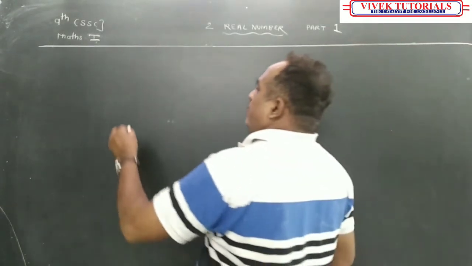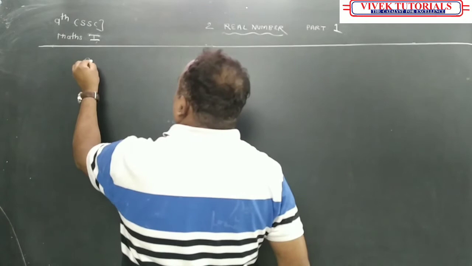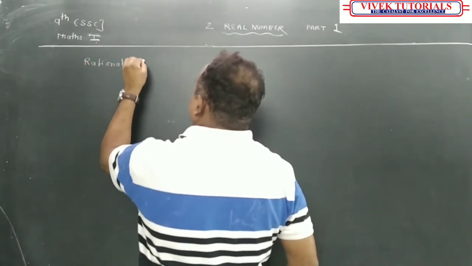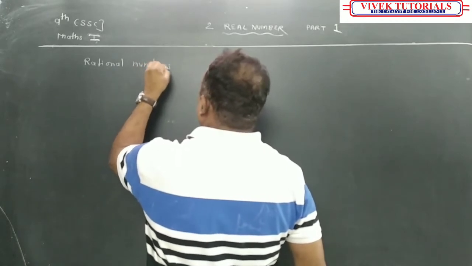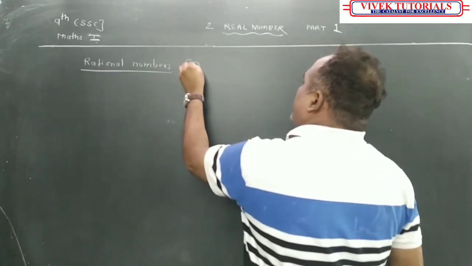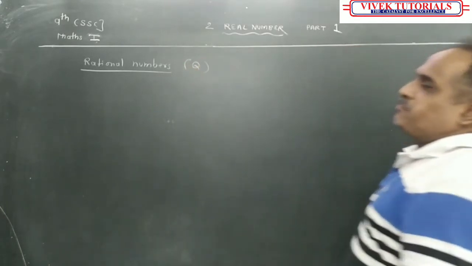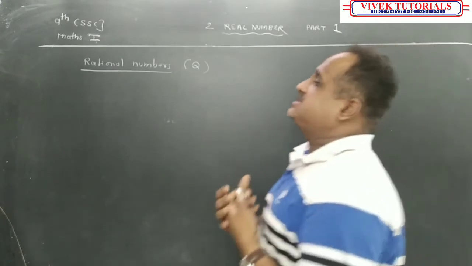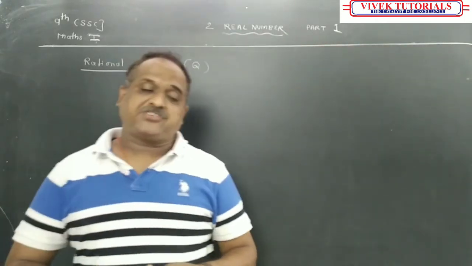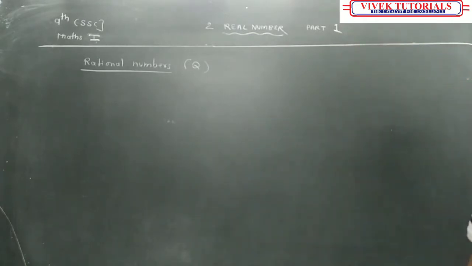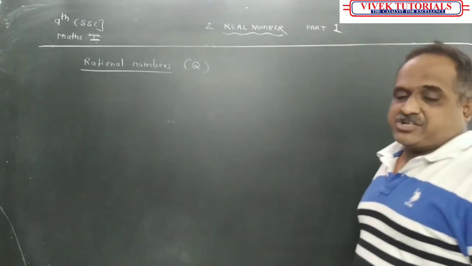Now, one more number we are going to study, that is our rational numbers. And rational numbers are denoted by Q. In this syllabus, they have not explained the irrational numbers. But anyhow, we are going to study rational numbers as well as irrational numbers.